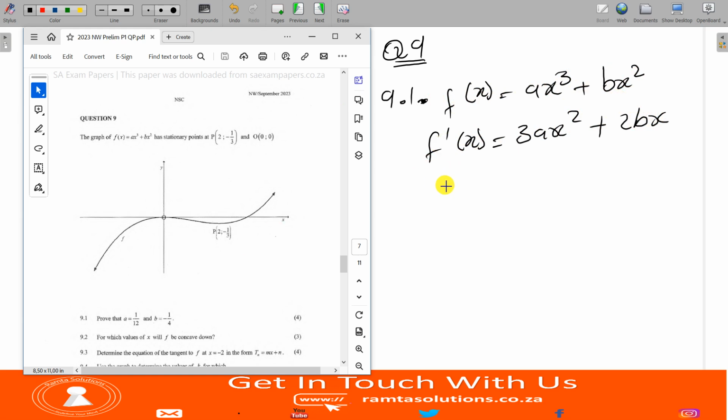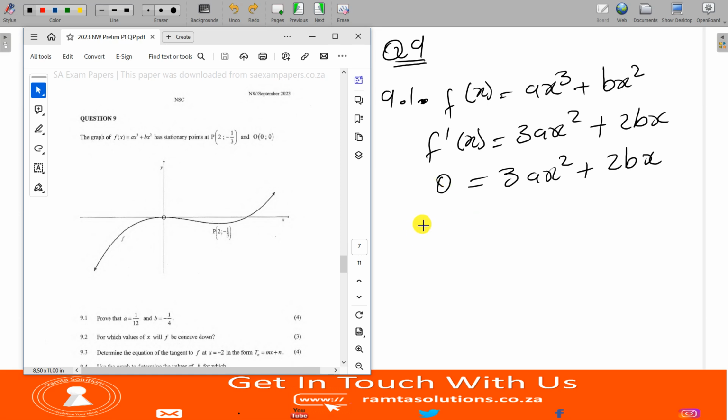We are given a point. Oh, by the way, this should be equal to 0. 0 is equal to 3ax squared plus 2bx. Right? So what I'm going to do now, I'm going to say where x is equal to 0, what do we get? It doesn't help us, because it'll make everything 0. But does it really not help us? I think it does help us, but let's see.